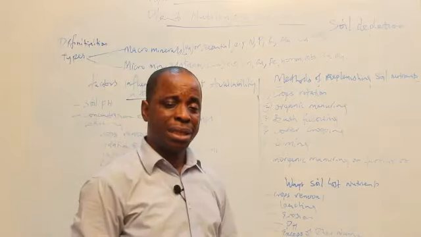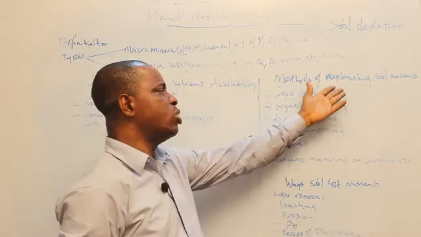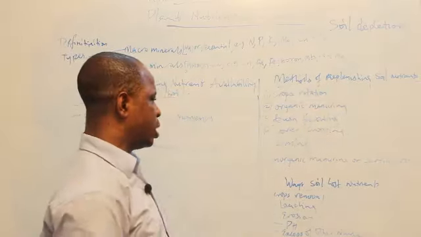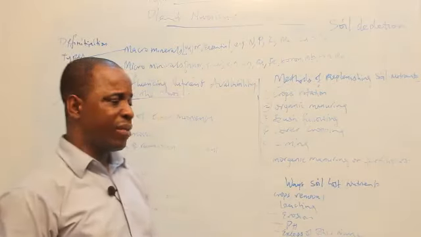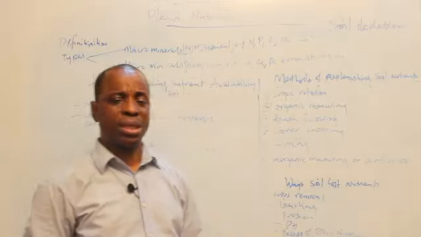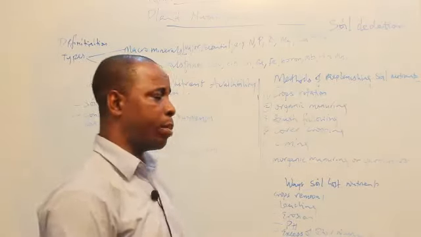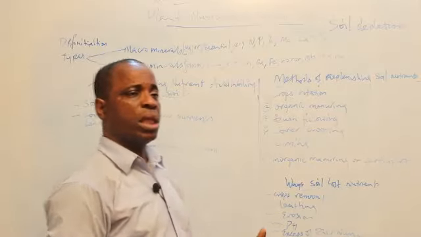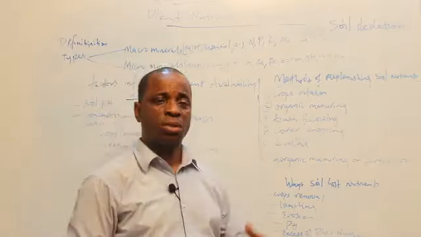Now, when the soil is depleted or has lost some of its nutrients, how can we replenish? To replenish means to make the soil regain its nutrients. These are things we can do. The first one is called crop rotation. I've explained crop rotation under cropping system in SS1, where I told you that you can have a 4-year rotational plan on which you grow crops in a particular sequence or order so as to conserve the soil fertility, and you must follow certain rules.